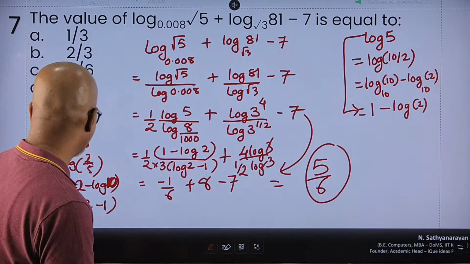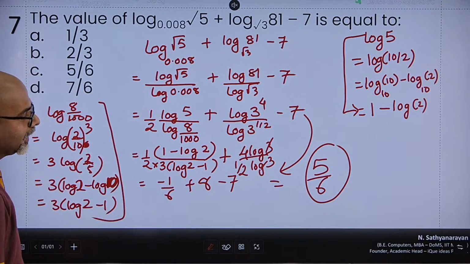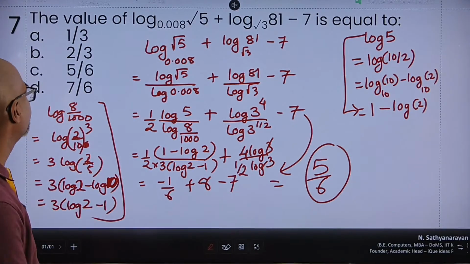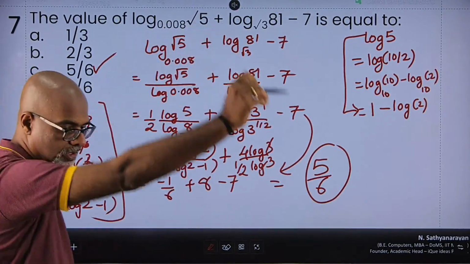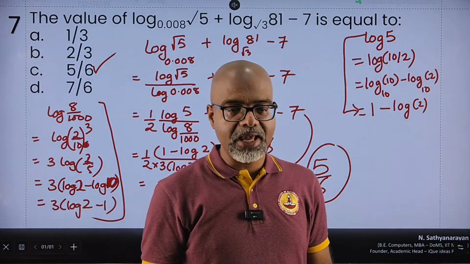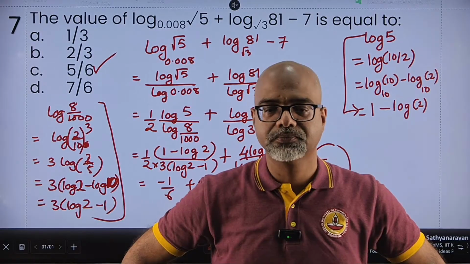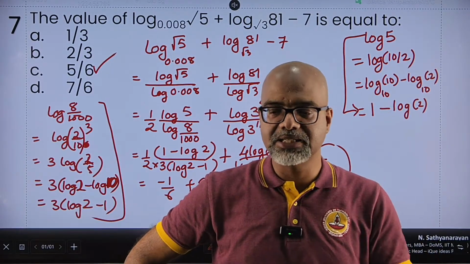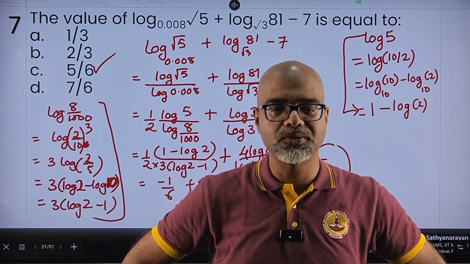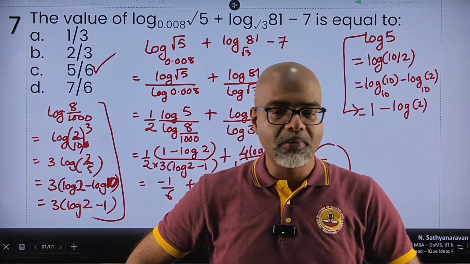Right? A little bit of goof up in these steps, but nevertheless we reached the answer. And 5 by 6, yes, I have an option C. So in this case, log of 5 by 6 can be my answer. 5 by 6 is my answer, not log of. 5 by 6 is my absolute answer in this case. I hope everybody got this one,